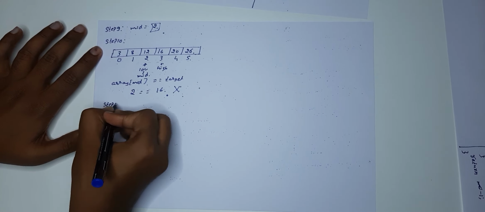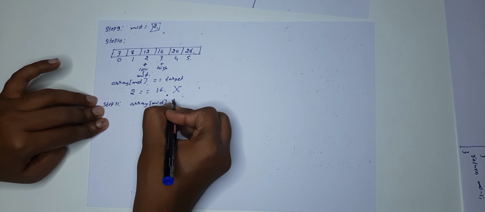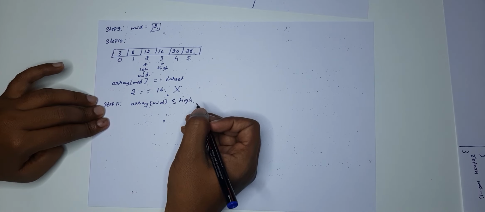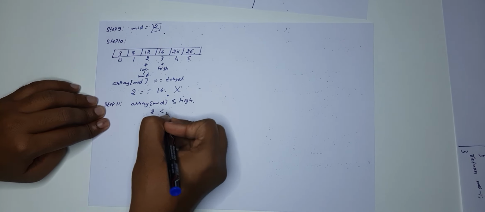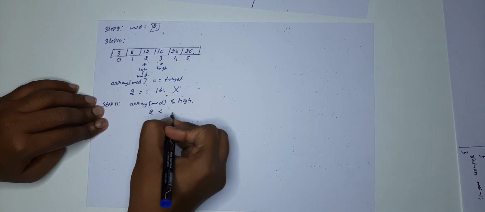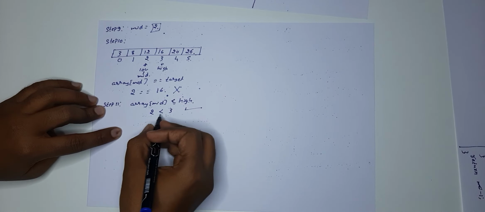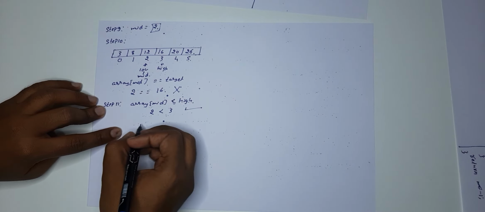Step 11, we are going to compare whether array of mid is less than the high value. What is array of mid? It is 2. What is the high value? It is 3. Is it less? Yes, it is less. This condition is true, which means you need to update the low value.